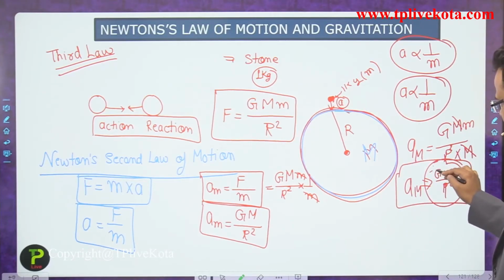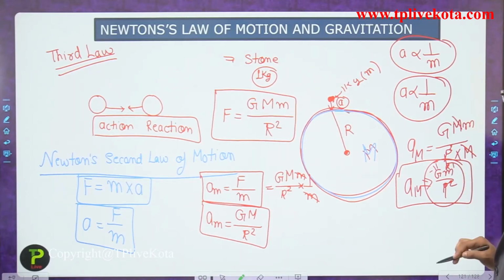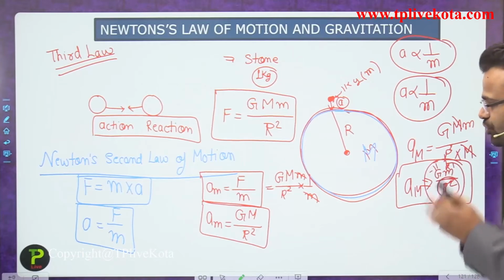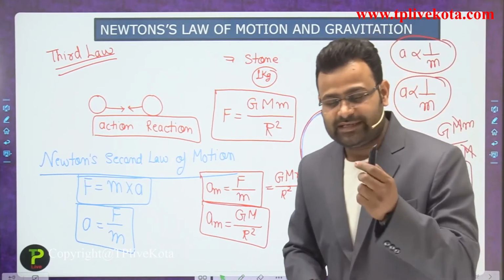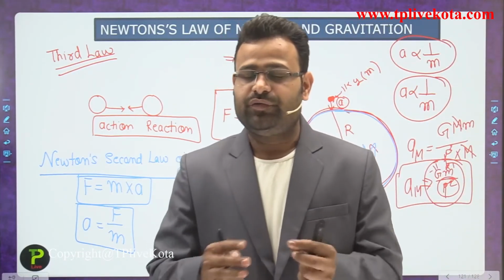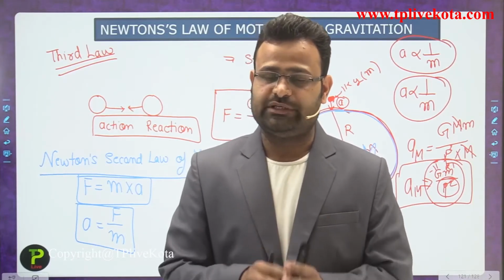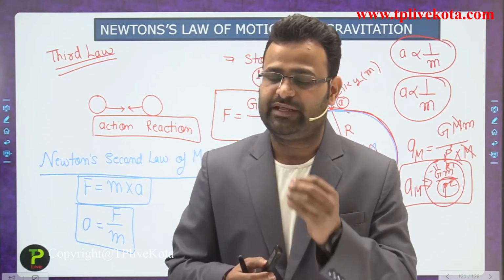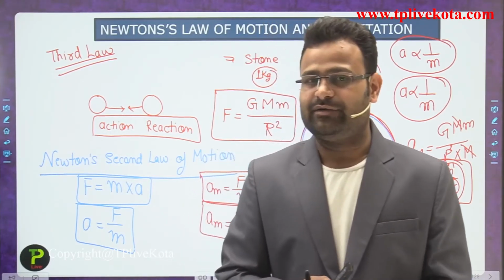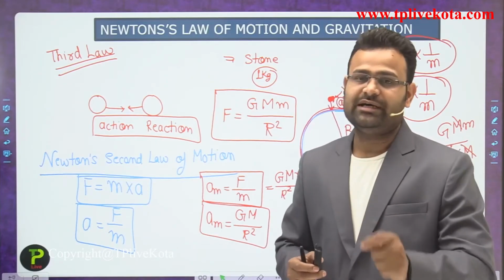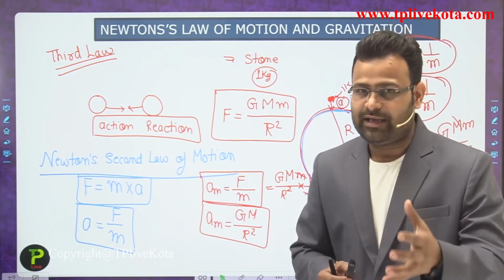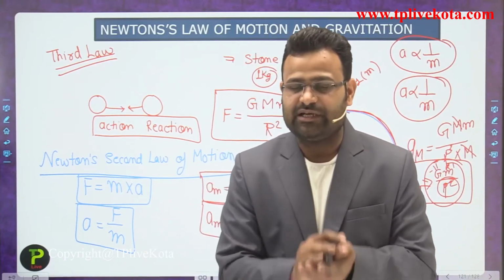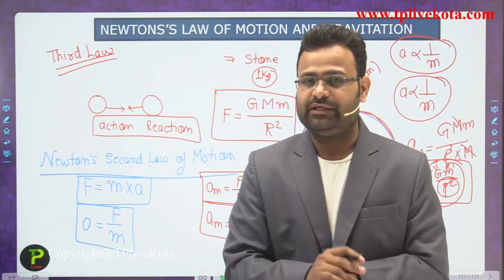G is 10 to the power minus 11, and the mass is 1 gram, 1 kilogram, 2 kilogram, 100 kilogram. So almost very low acceleration is coming, guys. That is the reason we do not feel and are not able to see the earth moving towards the stone, because the acceleration of the earth is very low. That is why the stone moves towards the earth's surface, due to its very high acceleration.